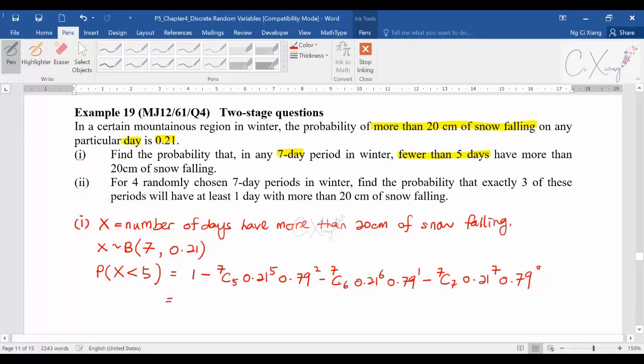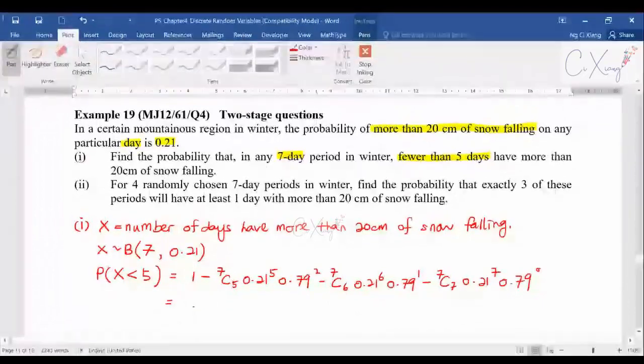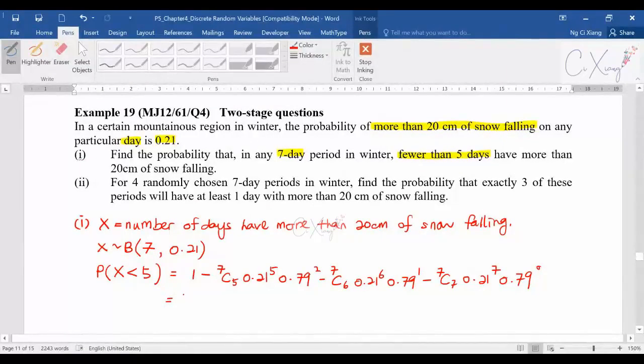Again, I am not worried about all this formula. If I can guide you how to write the correct symbols, then I believe that you can get the correct answer. Please make sure that when you read the question, you know whether it is a binomial distribution or not. That's the most important technique. If you press the calculator correctly, you should get 0.994. So for this first part, they are talking about the number of days being fewer than 5 days.